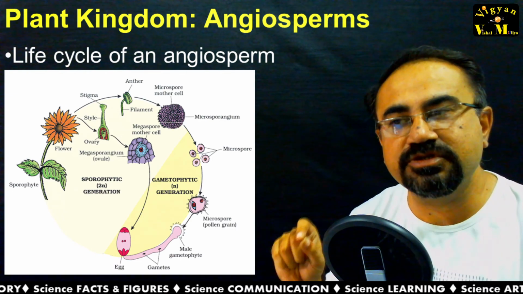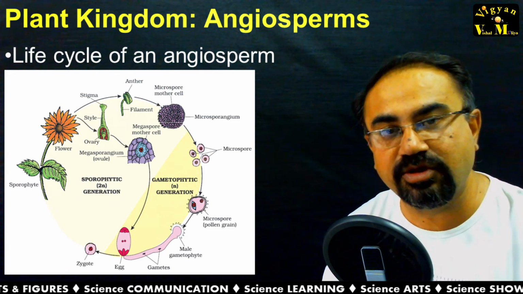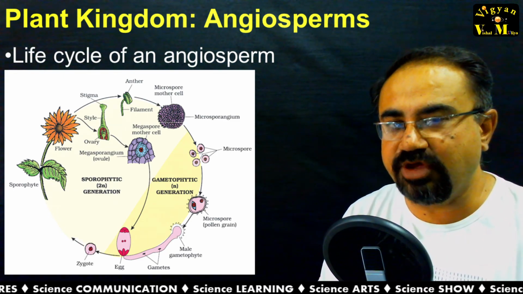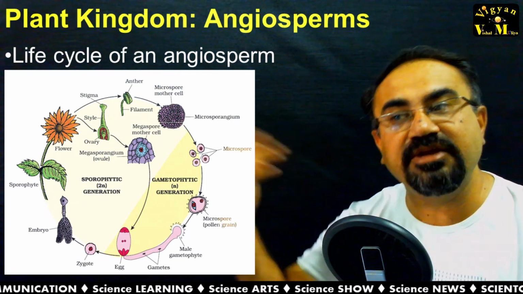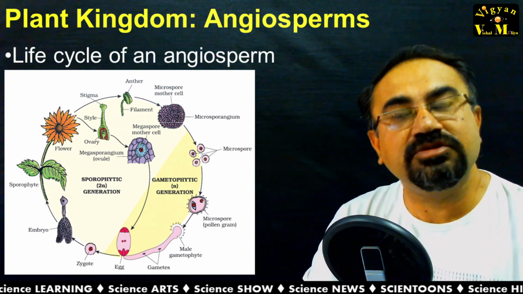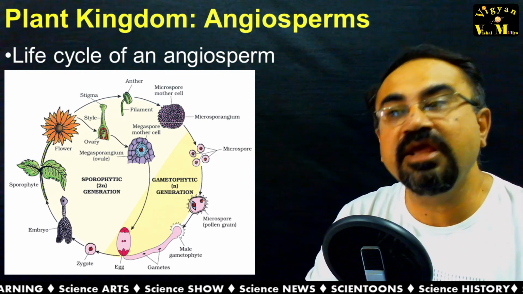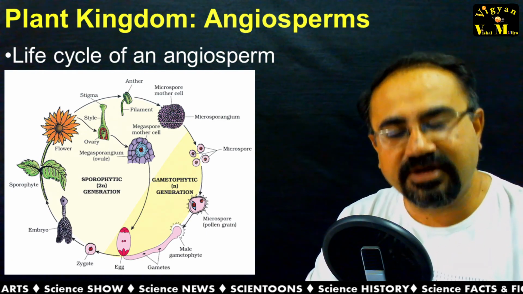Now the fusion of female gamete and male gamete results in the zygote. The zygote gives rise to the embryo by embryogenesis, and this embryo ultimately results in the mature plant. So this is all about the life cycle of angiosperms according to our textbook.